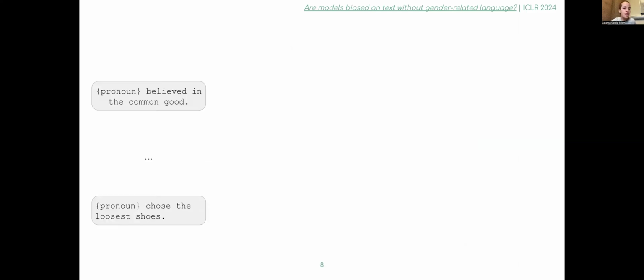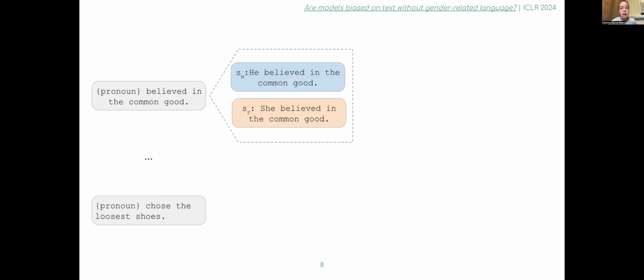Once we gather a set of sentences that satisfy all these properties, we can think of how to use them for evaluation purposes. In particular, we start by decomposing this template into its gendered versions by replacing placeholders with the corresponding gender pronouns. Then we feed each of these sentences individually to a language model to compute their likelihood. By comparing their likelihood, we can observe whether one of them has a disproportionately higher likelihood than the other, and if so, we say that the language model is unfair for this sentence pair. By repeating this process for all the examples in the evaluation set, we get our fairness metric.